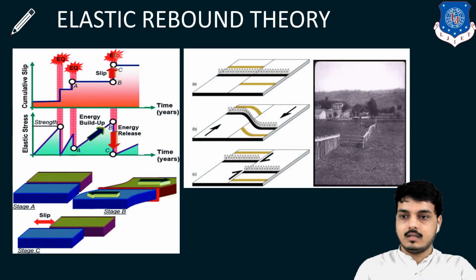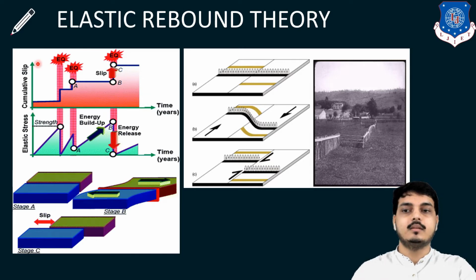So this is a graphical representation. Look here, energy built up. Here it is in slip. So look, from A to B, energy is storing, means energy is being built up. And as soon as it reaches its capacity, all energy is released and the earthquake occurs. So this is time in years, this is elastic stress, and this is cumulative slip.